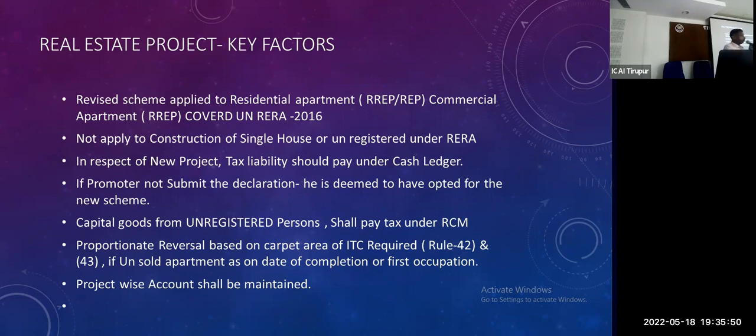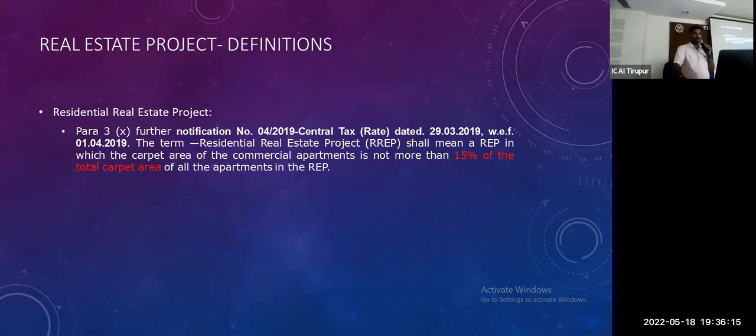If more than one unit is purchased or sold, that is normally real estate project. For a single unit, single registration, single party, there is no worry about it. It does not come under real estate project. Maybe a labor contractor or work contractor is a partner based on my turnover. So that is the other thing. Normally residential real estate project, commercial is more than 15%.